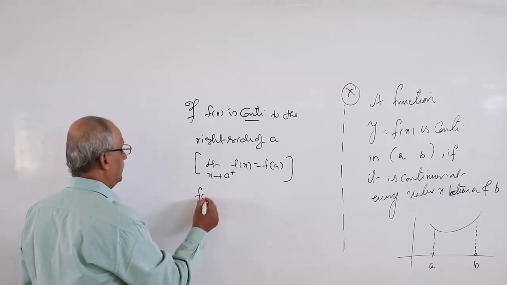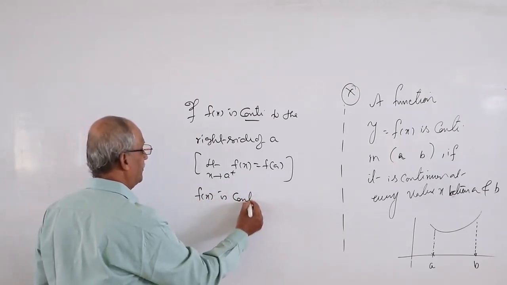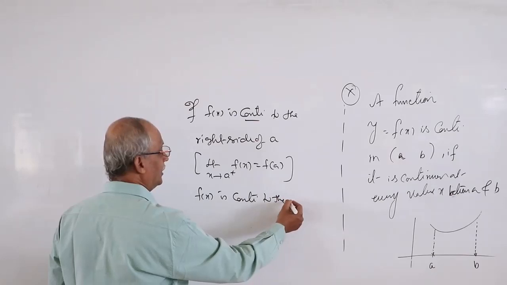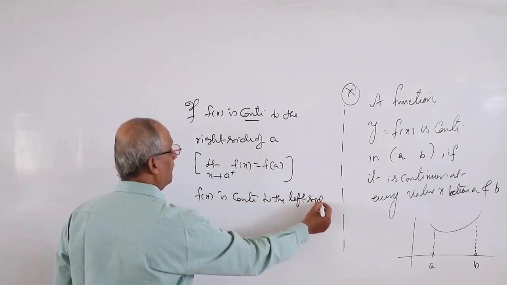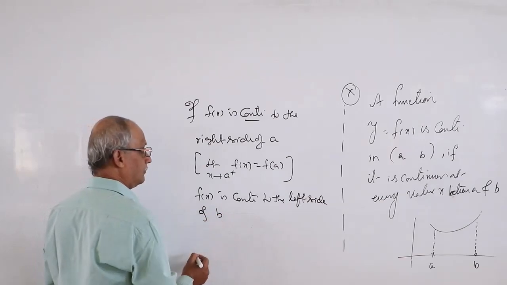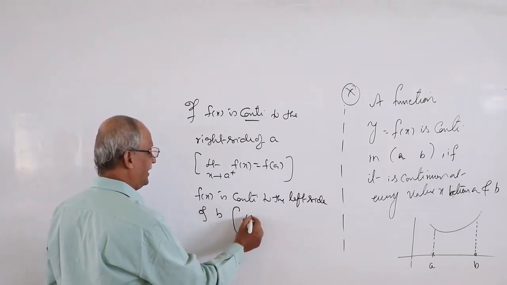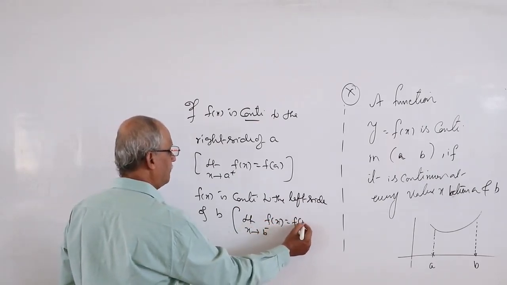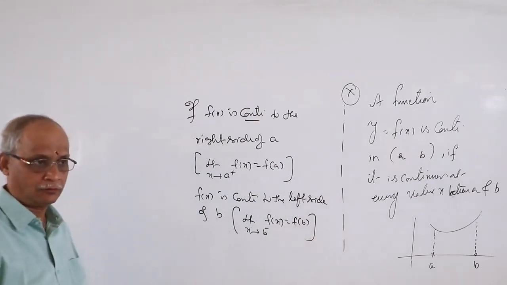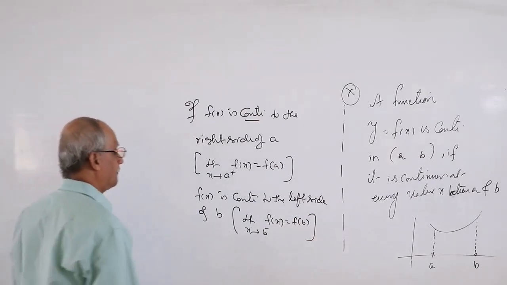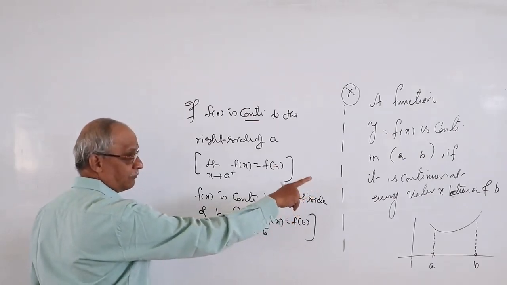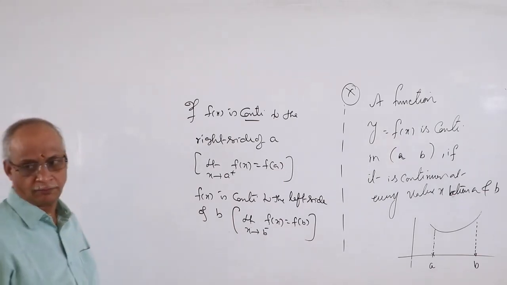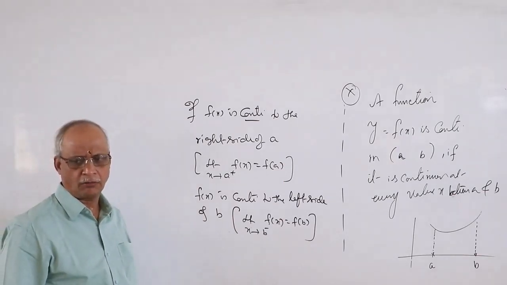Similarly, f(x) is continuous to the left side of b. What is its definition rule? Limit x tends to b minus of f(x) must be f(b). Therefore, we already have continuity at every value between a and b, right side continuity at a, and left side continuity at b.